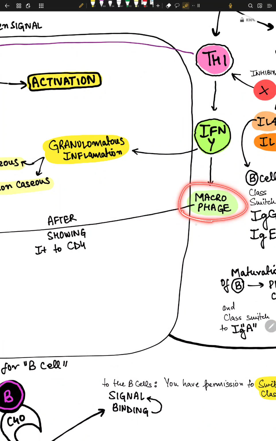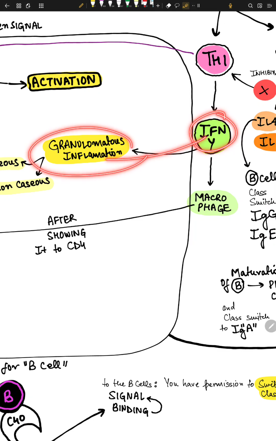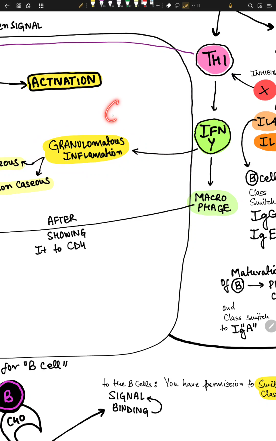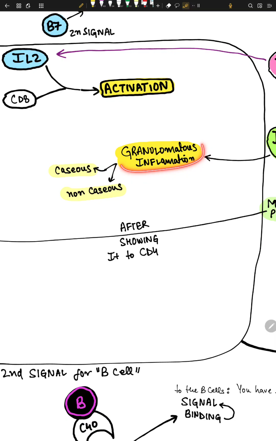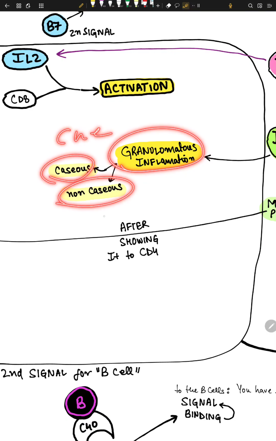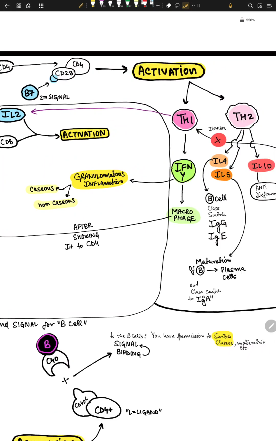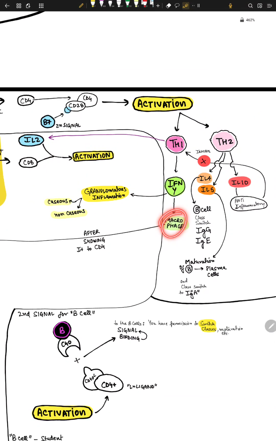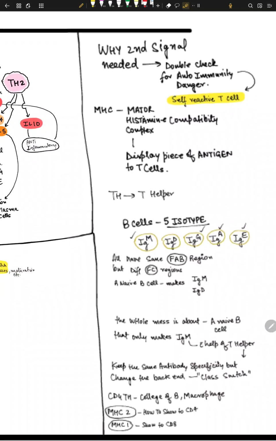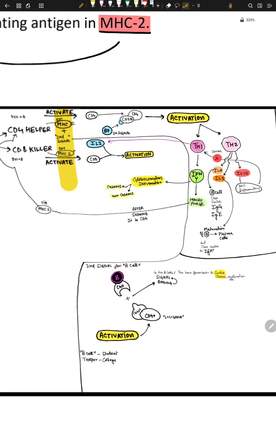instead of going into macrophages, it changes into granulomatous inflammation. So granules, okay, granules of inflammation, right? And then this granulomatous inflammation can be of two types, caseous and non-caseous. Caseous is cheesy and non-caseous is non-cheesy, okay? So this is the whole story about macrophages, granulomatous inflammation, caseous, non-caseous, okay? And how IL-4 makes IgG and IgE, okay? This is the whole story.